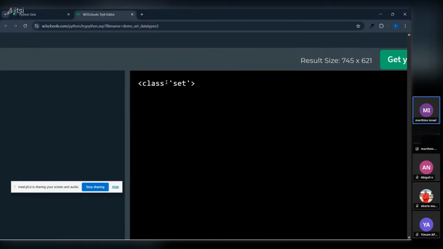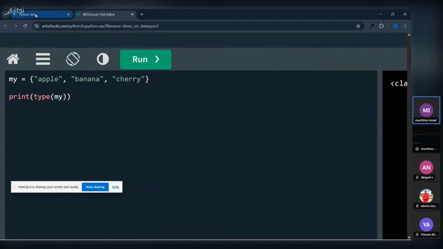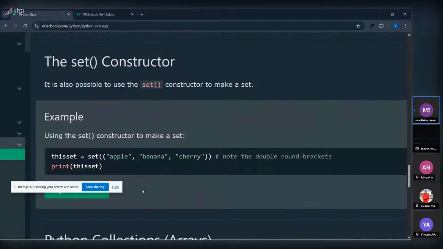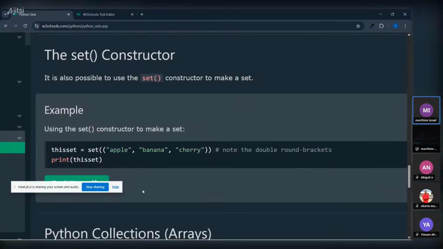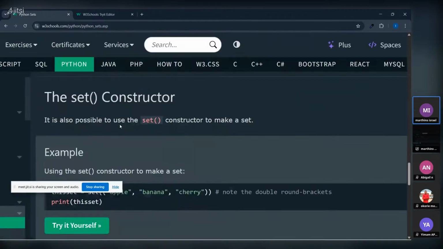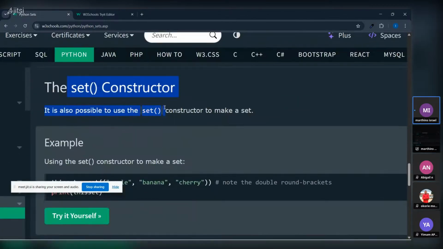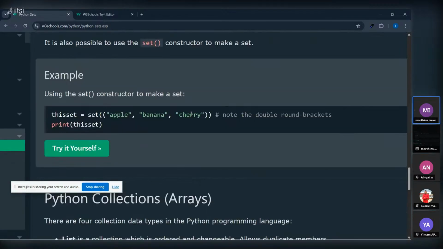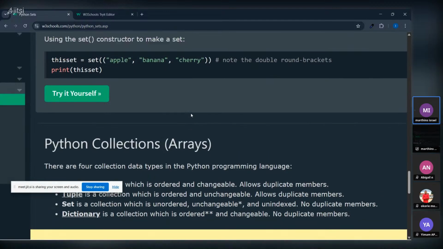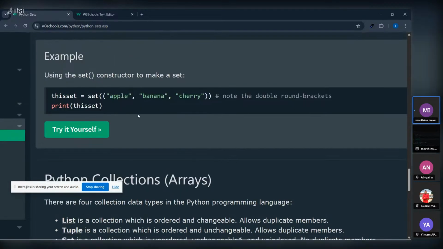So quickly, let's go to how to add and remove from a set also. Okay, constructors. It is also possible to use the set constructor to make a set. Constructor, we have been hearing constructor. What are constructors?